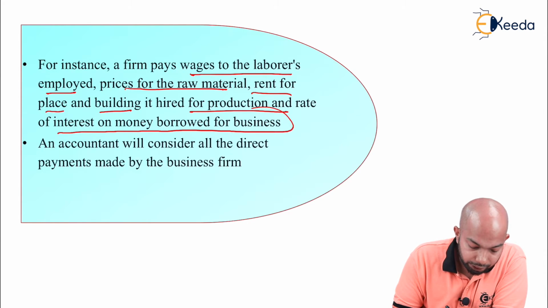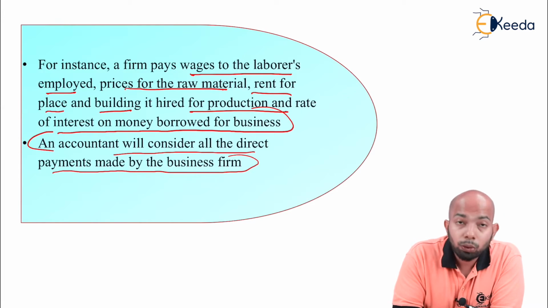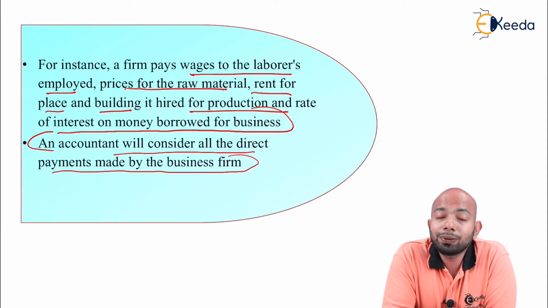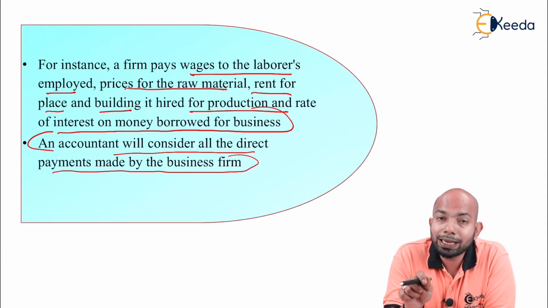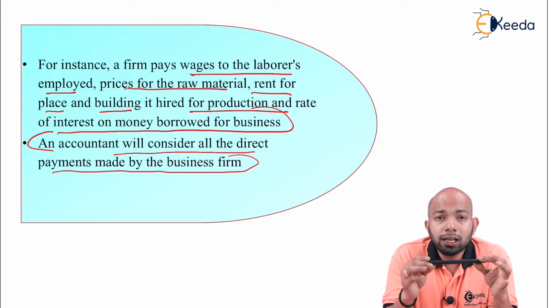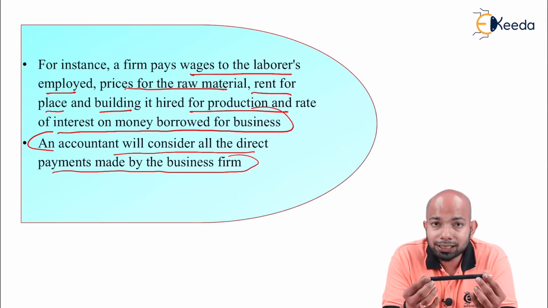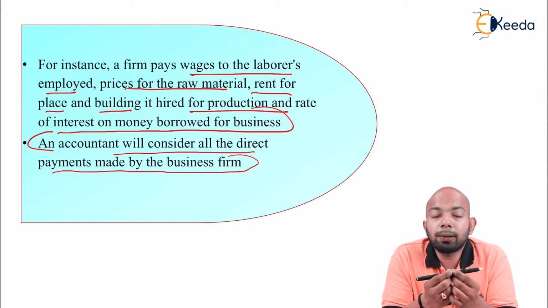An accountant will consider all the direct payments made by the business firm. Whenever an accountant comes into the picture, he will consider all these costs, because they are direct costs that are done to convert the raw material into finished goods. For example, if this is a pencil, there must be certain raw materials that were taken together to prepare this one pencil as a whole.